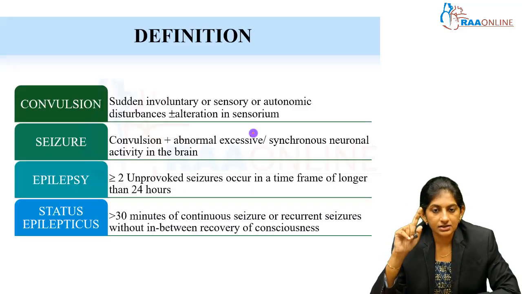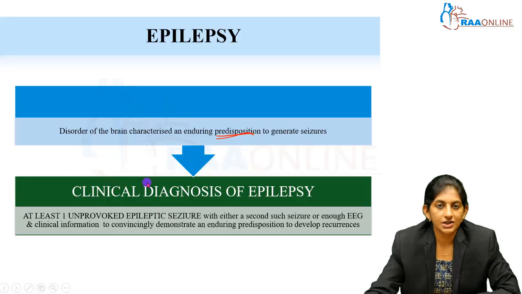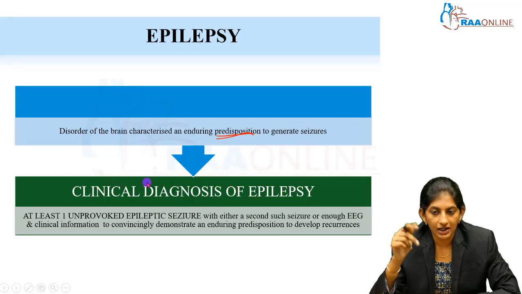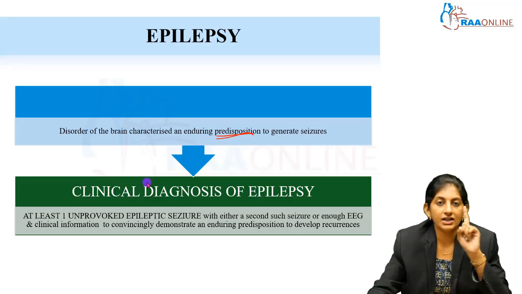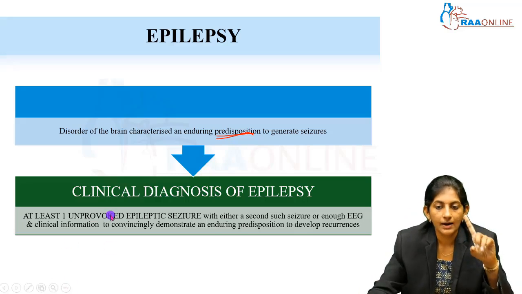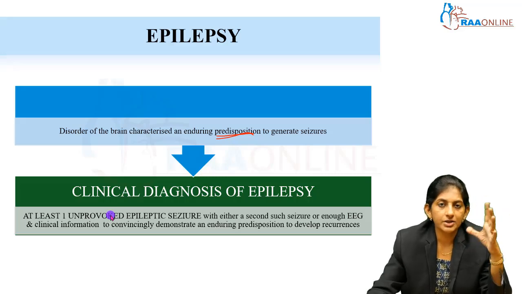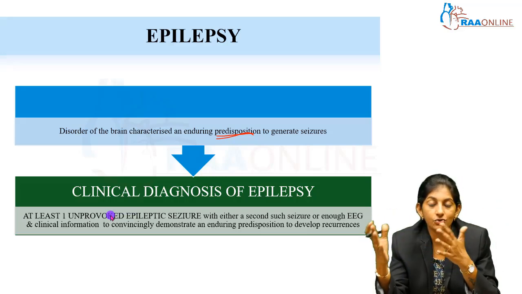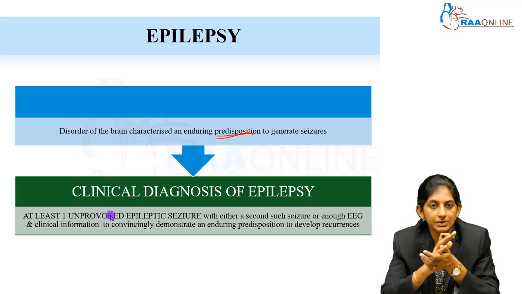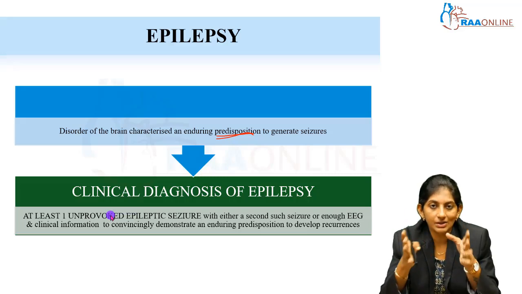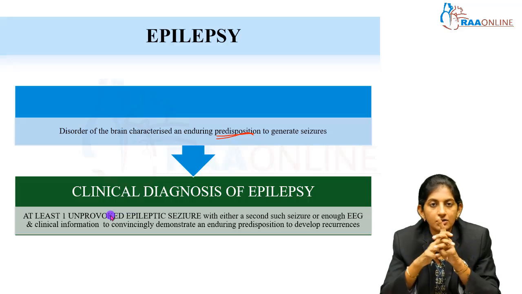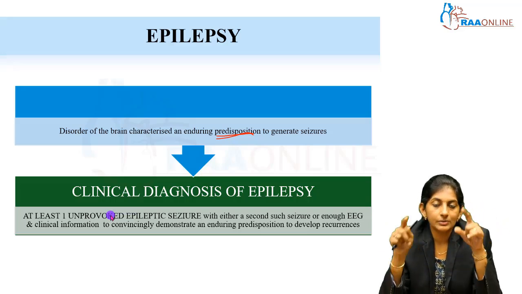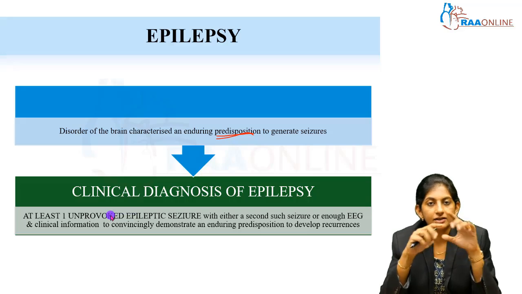In the last slide I told you about 2 unprovoked seizures more than 24 hours apart. Even so, you can clinically diagnose epilepsy if only one unprovoked seizure has taken place so far, but you have enough clinical information, or you have an EEG or a neuroimaging, which tells that this child has a predisposition to develop recurrent seizures. Then also you can label it as epilepsy. You need not wait for 2 seizure episodes to take place, right? Quite confusing it might sound, but please go back, read it again and again. They are all very, very simple.